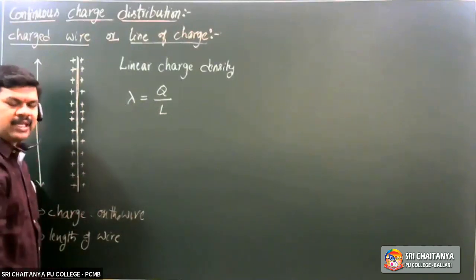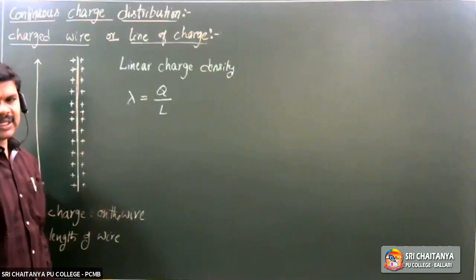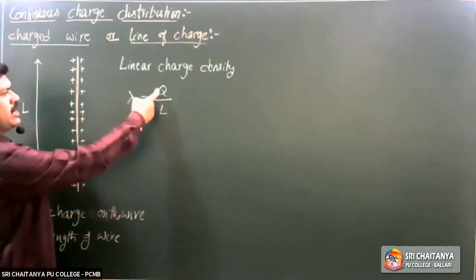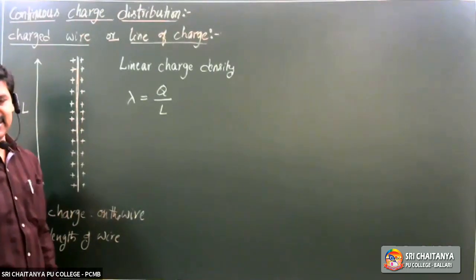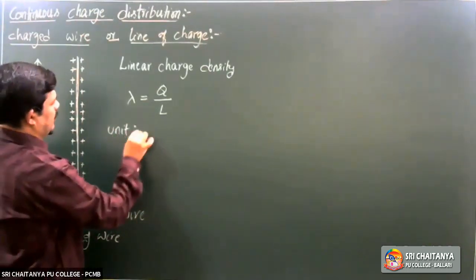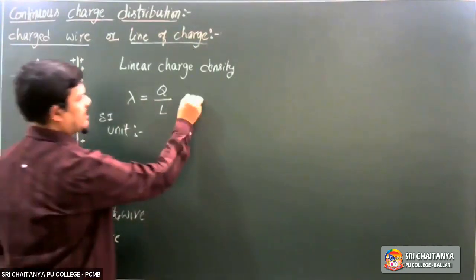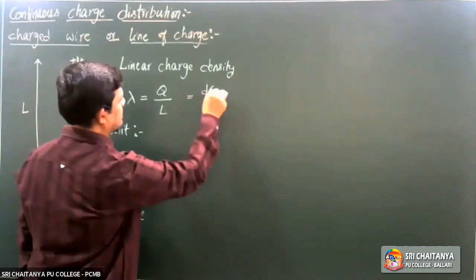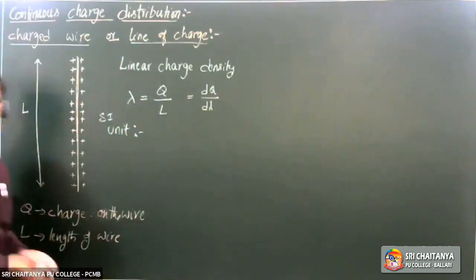In 1 mark questions we get it in the board exam. What is linear charge density? Charge per unit length. What is its SI unit? Sometimes it can also be written as dq by dl. Nothing to worry.